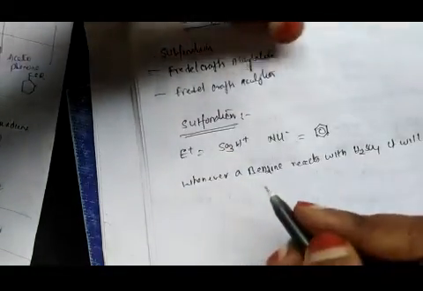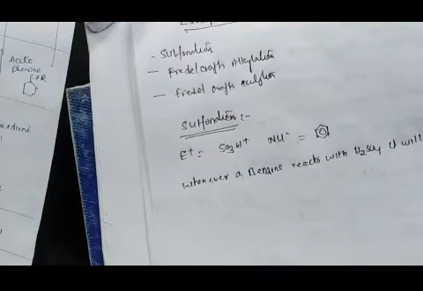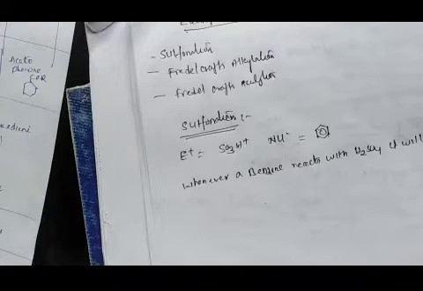So whenever benzene reacts with H2SO4, it will give C6H5SO3H. This reaction is called the sulfonation reaction.